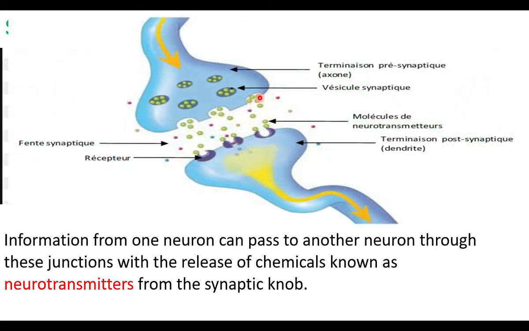This is the synaptic knob. The synaptic knob is filled with neurotransmitters. The neurotransmitters come out, move through the gap and carry the message to another neuron. See the arrow? The nerve impulse or information reaches the synaptic knob of one neuron, and in the gap the information is carried by chemicals called neurotransmitters, and the information reaches the dendron of another neuron and is carried into the cytoplasm of that neuron.